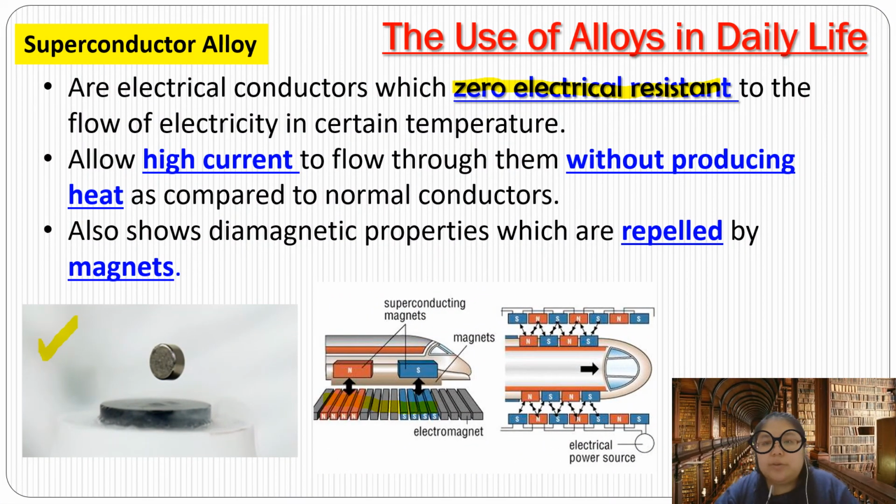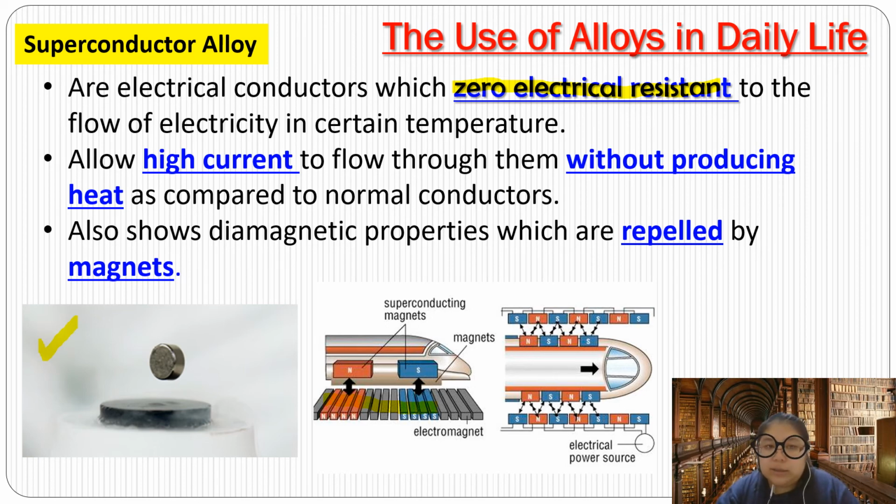Okay, then we go to use of the alloy in daily life. First one we're using is a superconductor alloy. What's a superconductor? A superconductor is an electrical conductor with zero electrical resistance. Zero electrical resistance means they don't have any obstruction. That means the electricity can flow easily at a certain temperature. So that means they don't have anything to block you. The electricity can flow through.